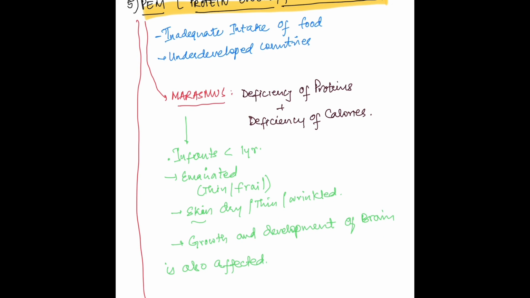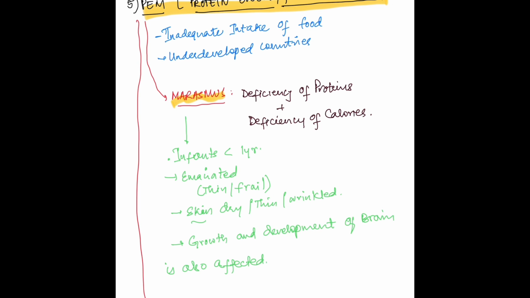Protein energy malnutrition is a chronic condition due to inadequate intake of food. Not getting proper nutrition over a period of time gradually results in protein energy malnutrition. It is related to poverty, lack of access to hygienic, nutritious, and adequate food. It is widespread in underdeveloped countries. It is of two types, marasmus and kwashiorkor.